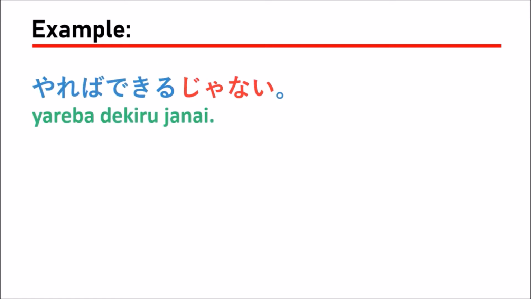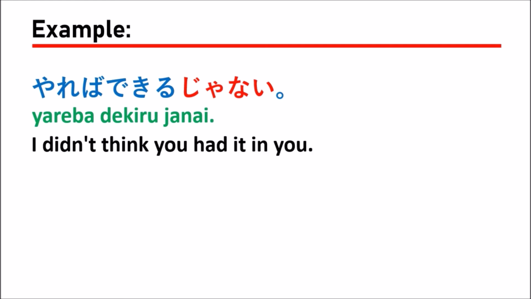So the next, yareba dekiru janai. Yareba dekiru janai, which means I didn't think you had it in you. In this sentence, it means that if you do, you can do.